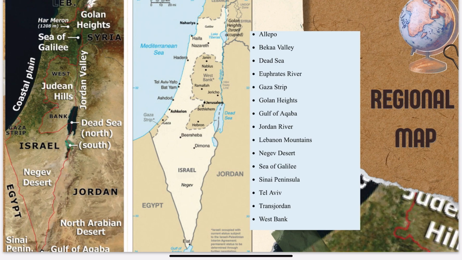So this is the Israel map, this is Egypt, this is Jordan, right? This is the Jordan river. So the Jordan river falls into this Dead Sea, right? Then this is the Jordan Valley. Okay, this is basically Jordan, and this is called the North Arabian Desert. This is the Sinai Peninsula, which is in Egypt. This is the Gulf of Aqaba.